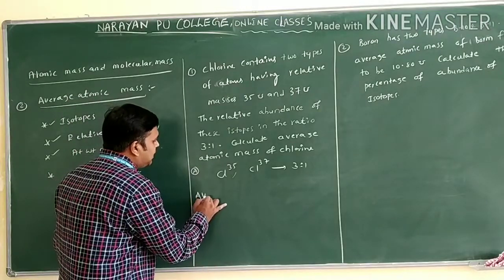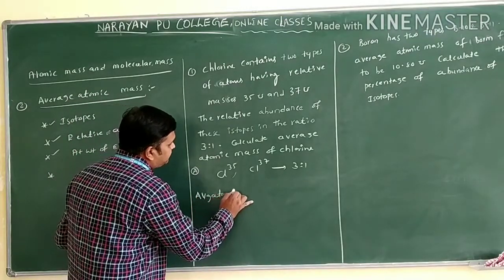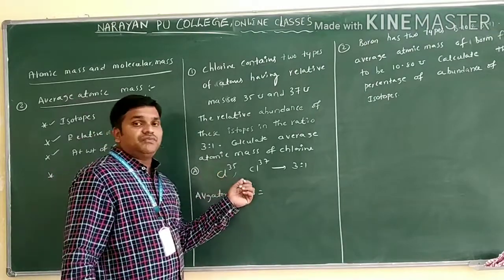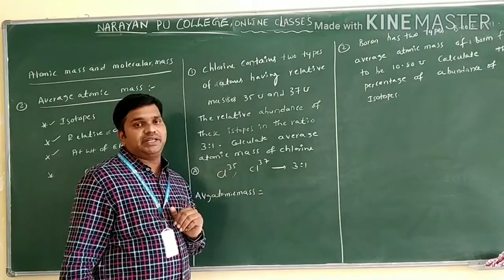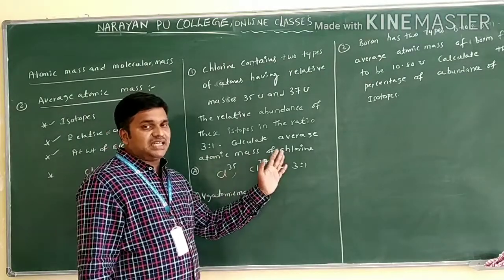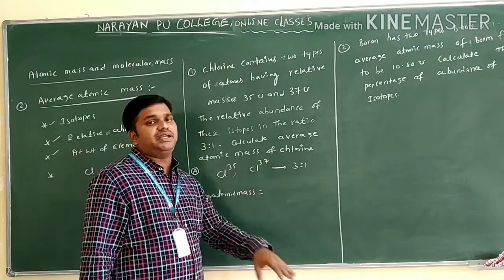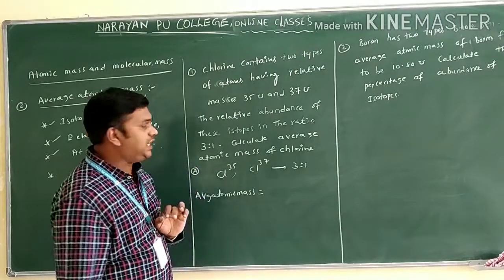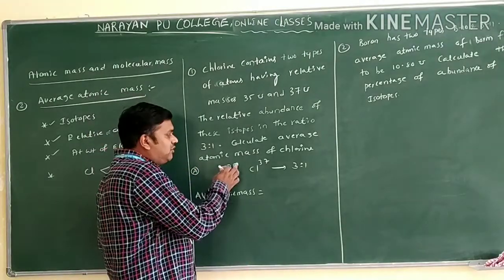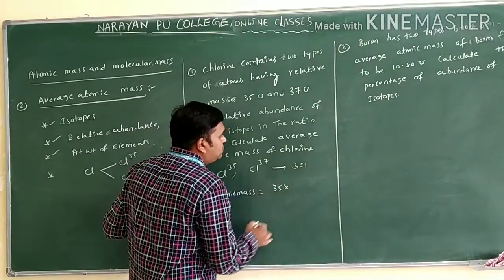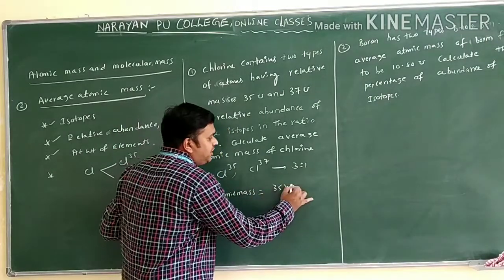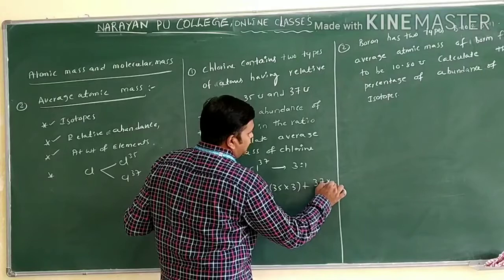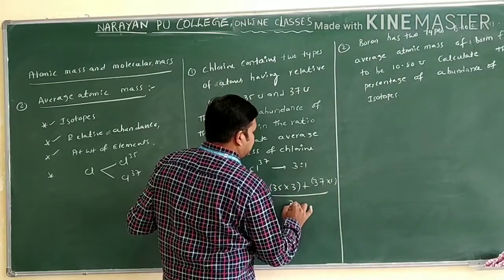Now we will use the average atomic mass formula. What is the formula? The atomic weight of the first element into its percentage of abundance, plus the atomic weight of the next element into its percentage of abundance, divided by the total ratio or total percentage. Clear? First element we have 35, that is chlorine, into its relative abundance 3, plus the second element 37 into 1, divided by 3 plus 1.